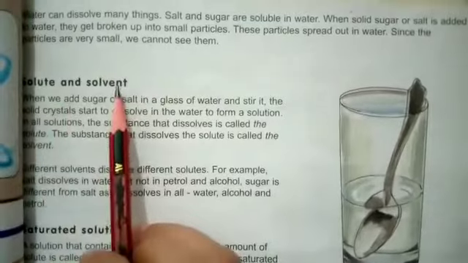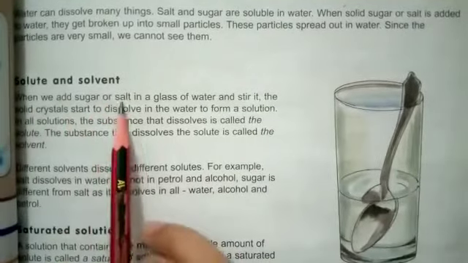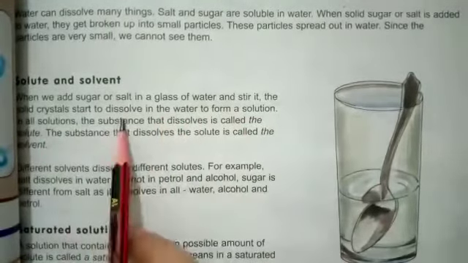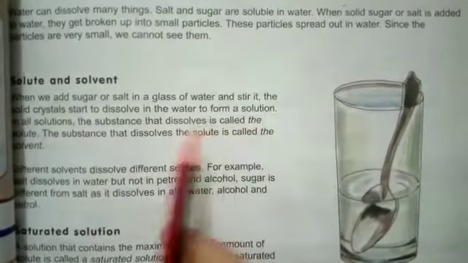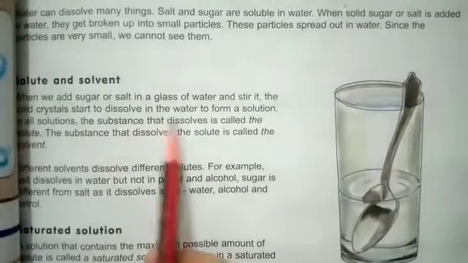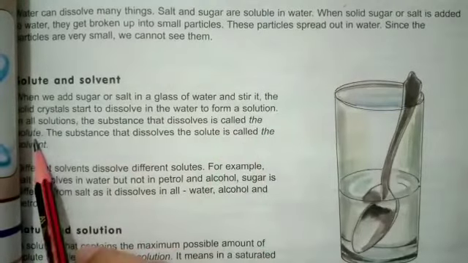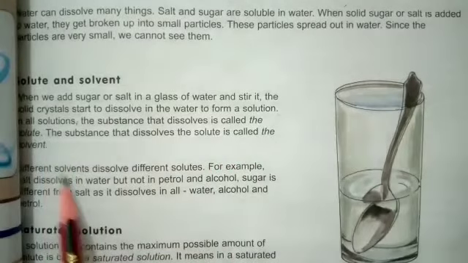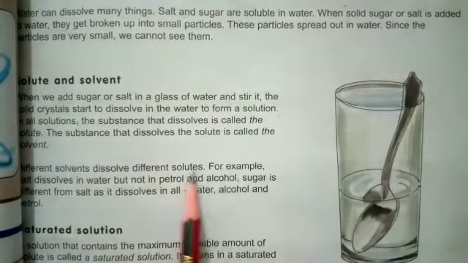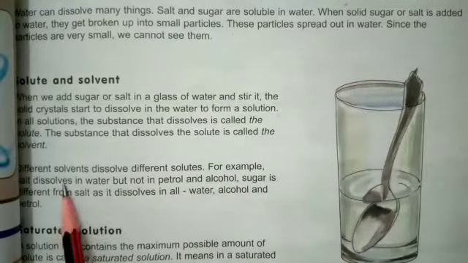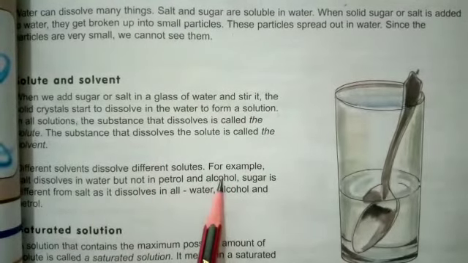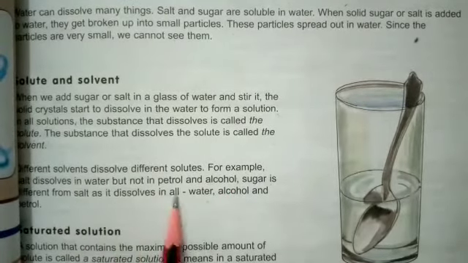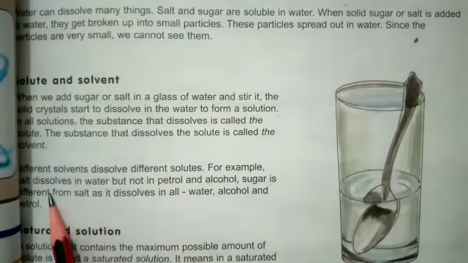Solute and solvent. When we add sugar or salt in a glass of water and stir it, the solid crystals start to dissolve in the water to form a solution. In all solutions, the substance that dissolves is called the solute. The substance that dissolves the solute is called the solvent. Different solvents dissolve different solutes. For example, salt dissolves in water but not in petrol and alcohol. Sugar is different from salt as it dissolves in all: water, alcohol and petrol.